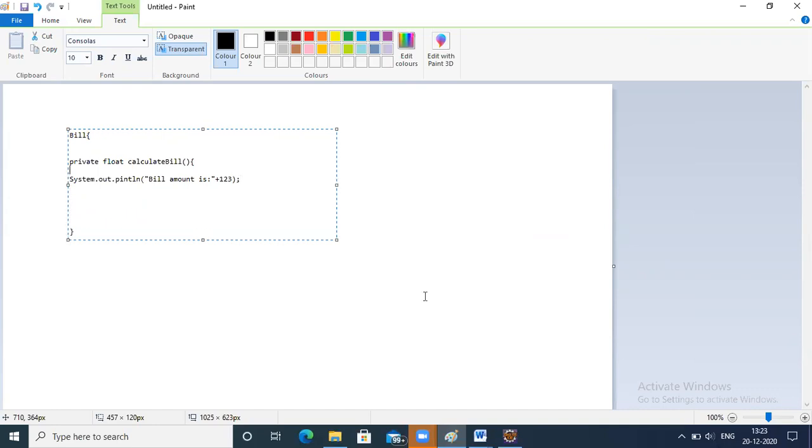But here you want to return it to the caller, whoever calls this method. So what do you have to write? Return. Let's say you have a float type bill, float bill value or bill amount. Okay, so please update this.